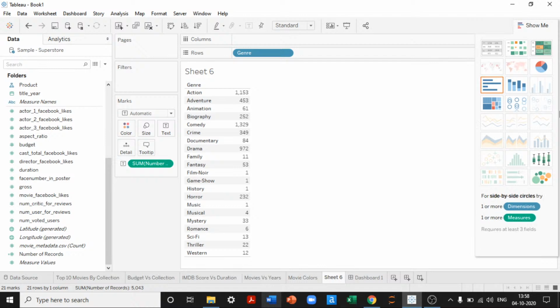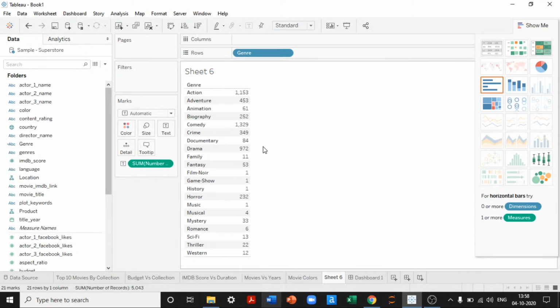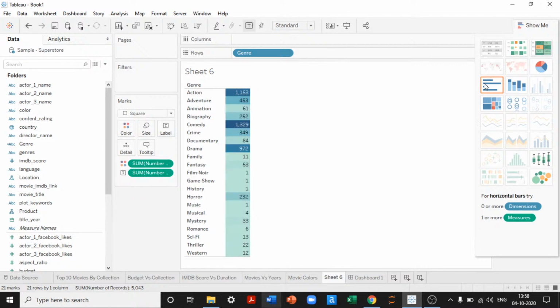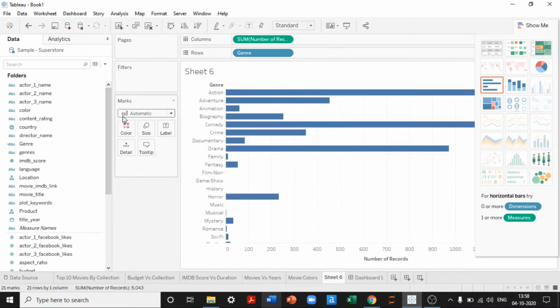To build a visualization, what I can have here is a heat map, or I can simply create a line chart out of this.